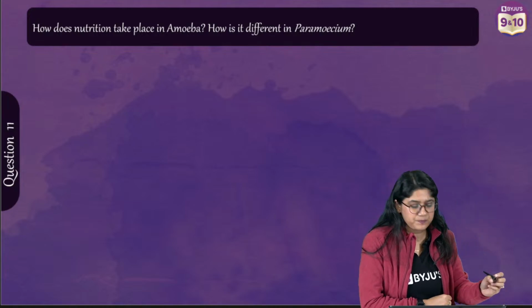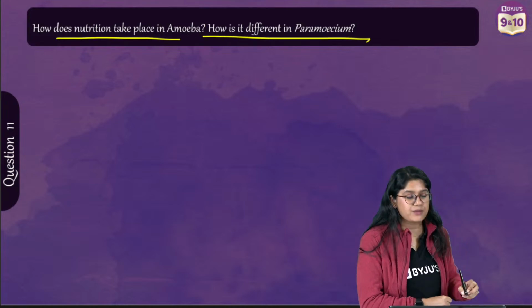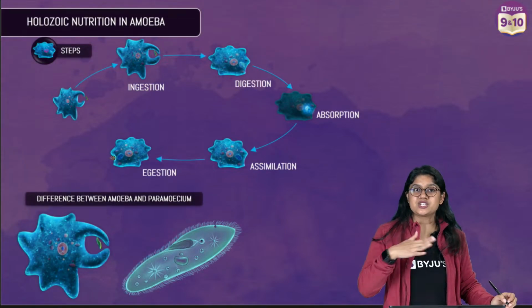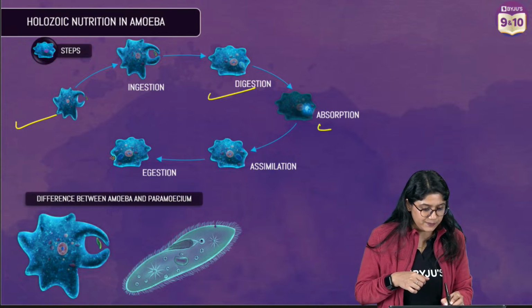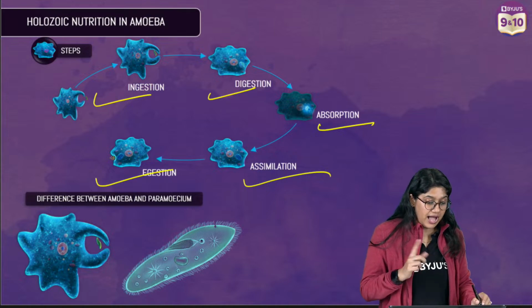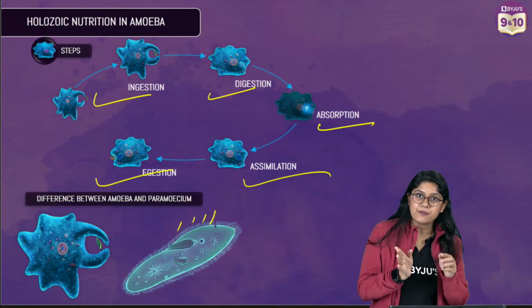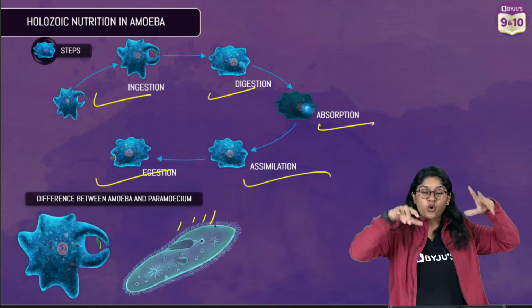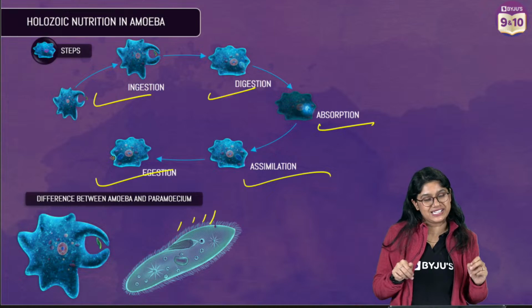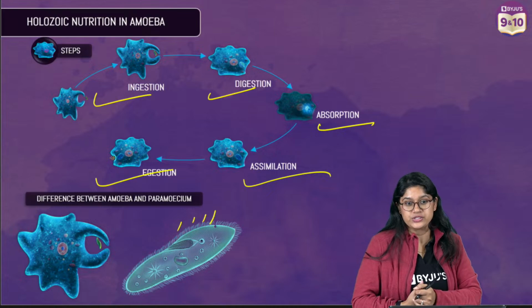Easy peasy. How does nutrition take place in amoeba and how is it different from paramecium? So we know that in amoeba, we have the holozoic mode of nutrition, which is very similar to us. We have ingestion, digestion, absorption, assimilation and egestion, same steps that we have in us. How is it different? In paramecium we have cilia. With the help of cilia they can move. Amoeba moves with its whole body, right? But paramecium at least has some moving organ which is cilia, and they have a food vacuole. Yes, very good, very good.